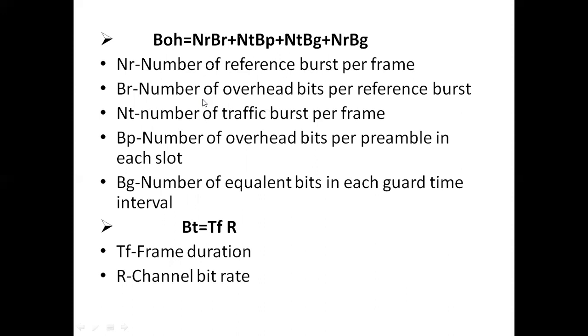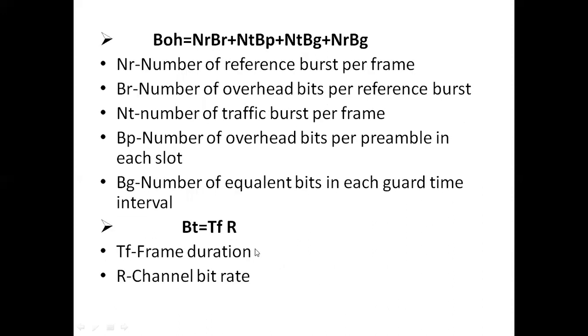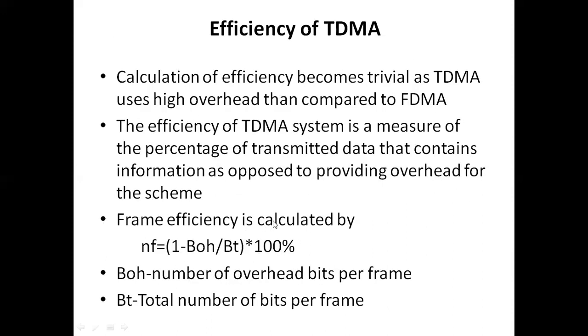Similarly, B_T is T_f into R, where T_f means frame duration and R is the channel bit rate. So if you know all the data and substitute B_OH and B_T in this equation, then we have the frame efficiency. By the calculation of efficiency, we can observe how much exact information we have and how much overhead we have.